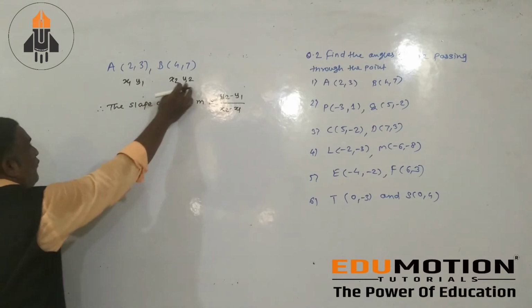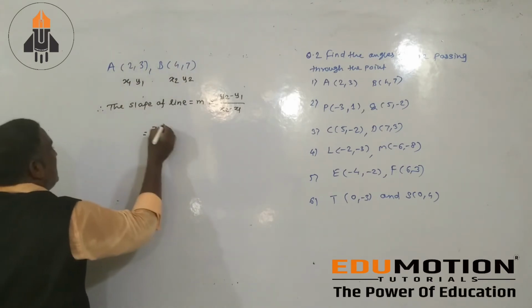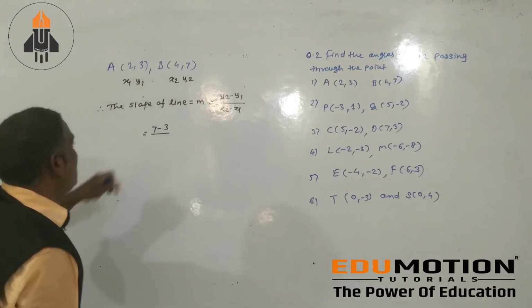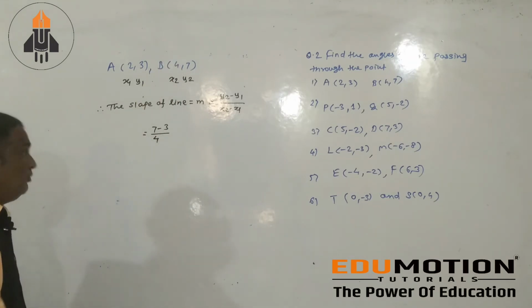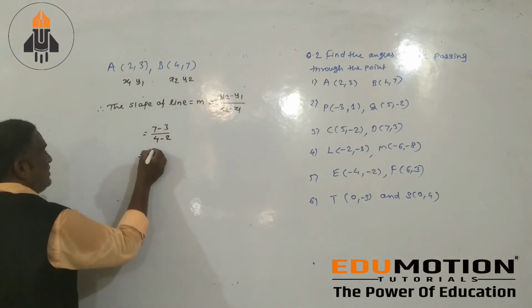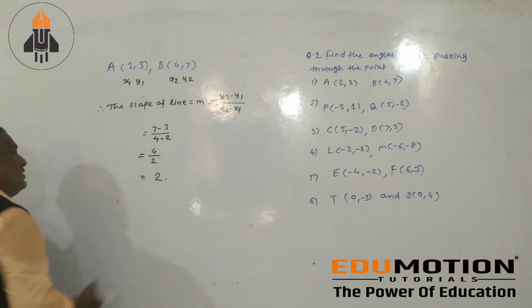Then what is the value of y2? 7 minus y1 3. आपका y2 का वैल्यू 7, y1 का वैल्यू 3. Then x2 4 minus x1 2, that is equals to 7 minus 3 is 4, 4 minus 2 is 2. Then we get 2. That is your first answer.